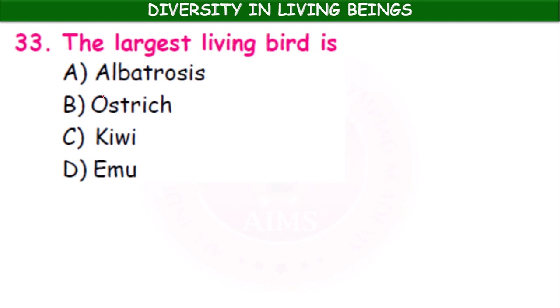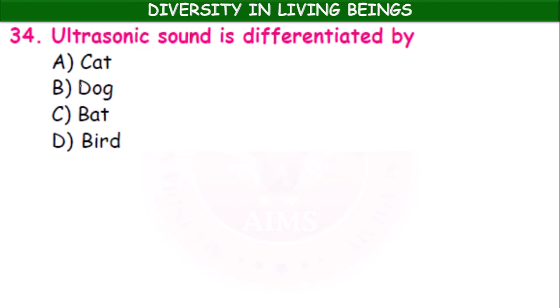The largest living bird is albatross, ostrich, kiwi, emu. It is the ostrich. Ultrasonic sound is detected by cat, dog, bat, bird.